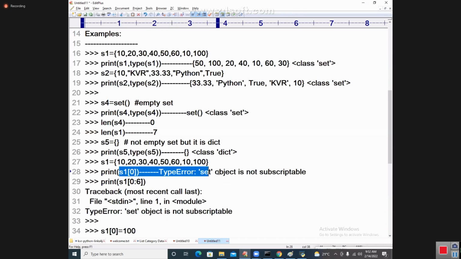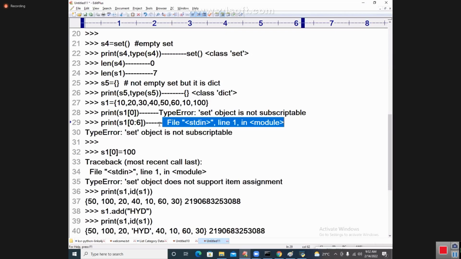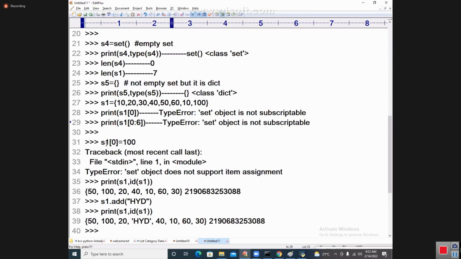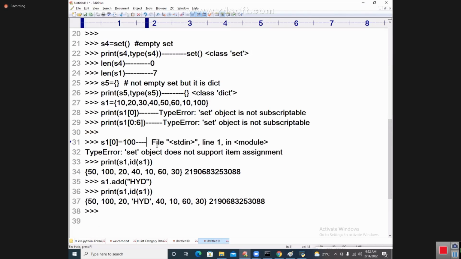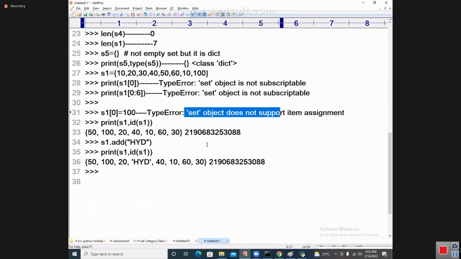S1 of 0, not possible. S of 0 to 6, slicing is also not possible. Indexing is not possible, slicing is also not possible. If you are trying to modify it, you are also getting an error. See that: set object does not support item assignment.